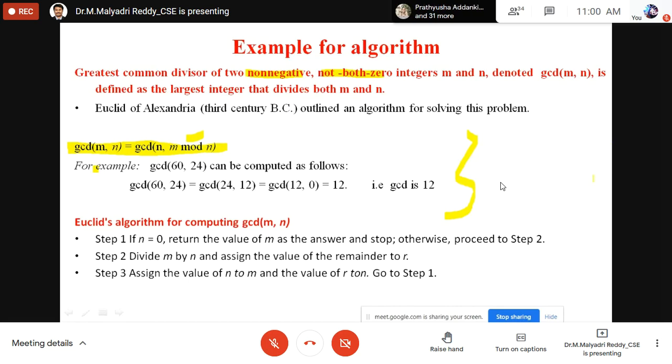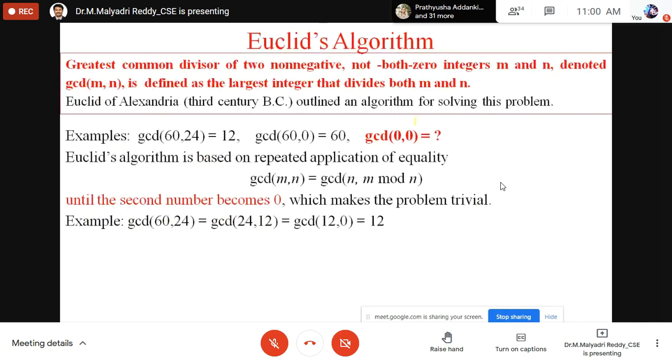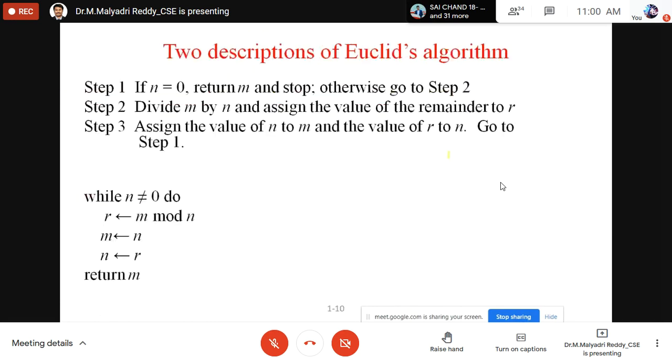This is just to say what an algorithm is. Suppose both values come as 0, 0, what will happen? That is why initially we state the condition that both are not zero.